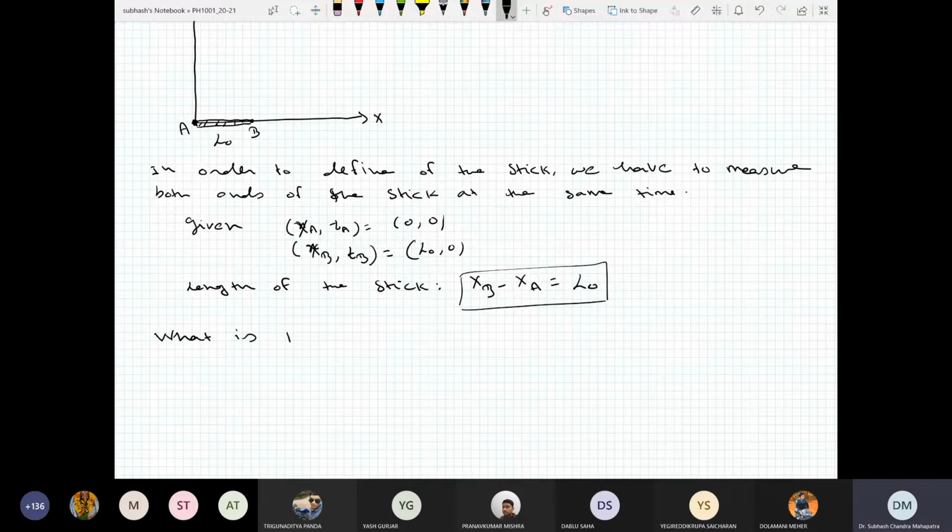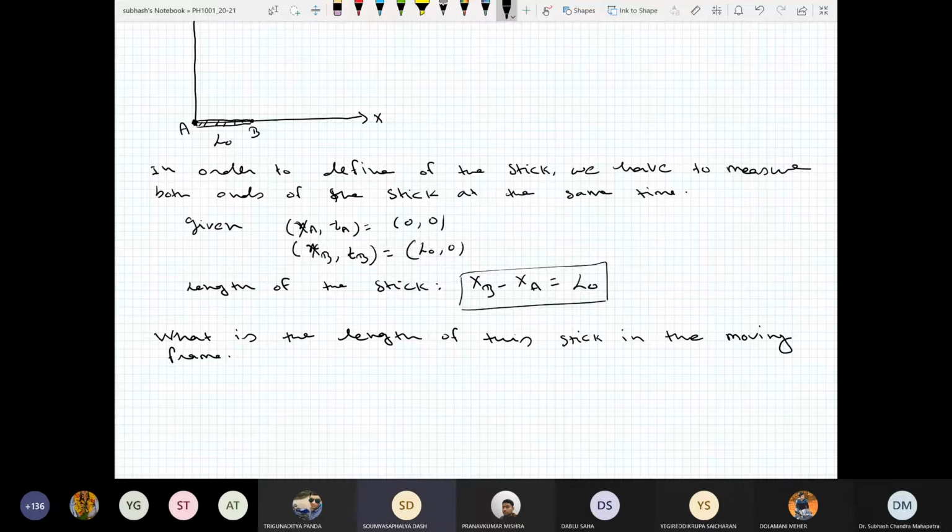What is the length of this stick in the moving frame? Sir, I have a doubt.